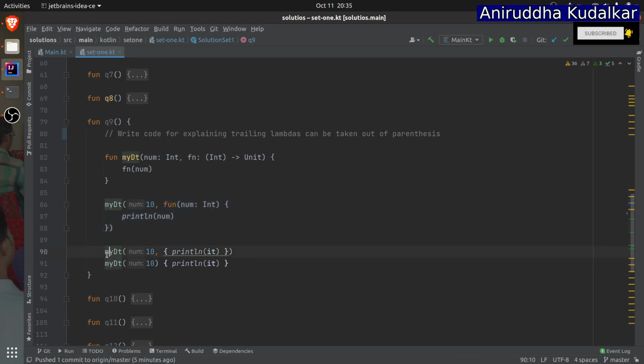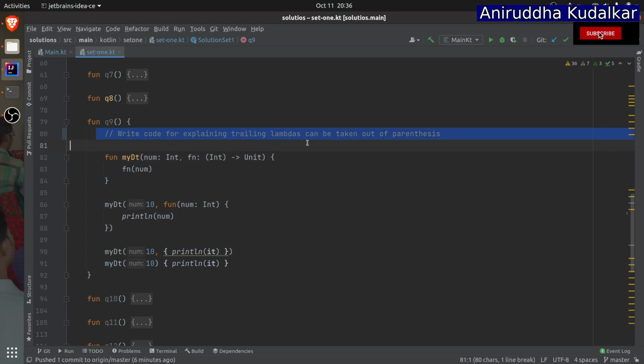The same can be represented in lambda this way: myDT 10, and the second parameter is a lambda. So Kotlin says that if your function has its second parameter as a lambda, you can take that trailing lambda out of the round brackets and represent it like this. That's what I have asked you to do here, which will clear your concept of trailing lambda. I hope you got it.